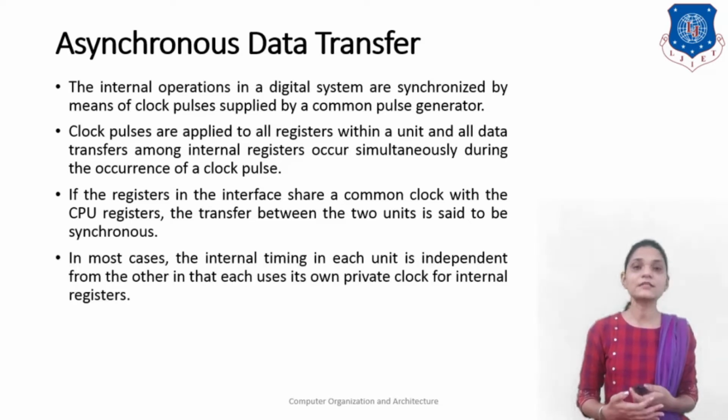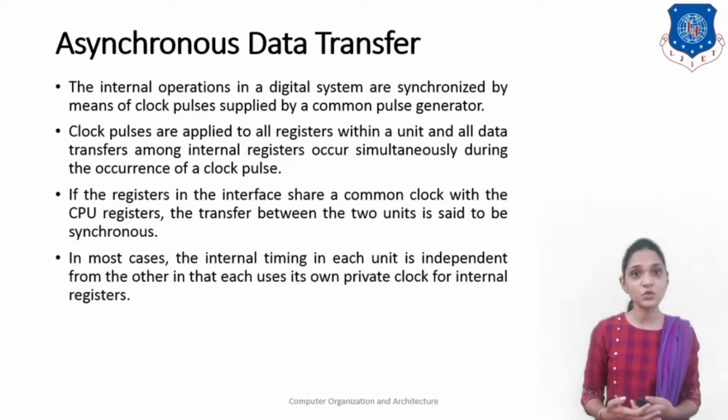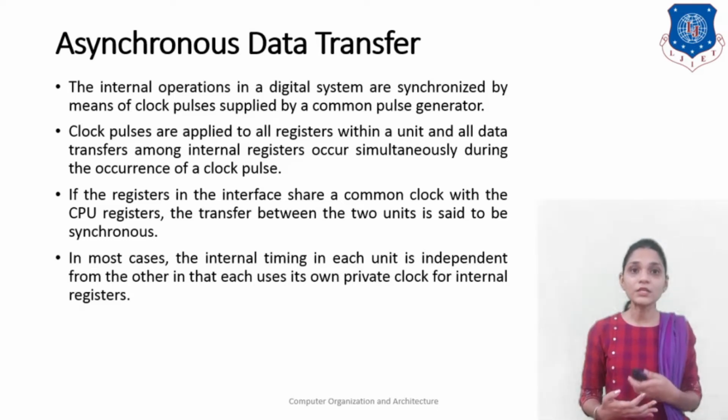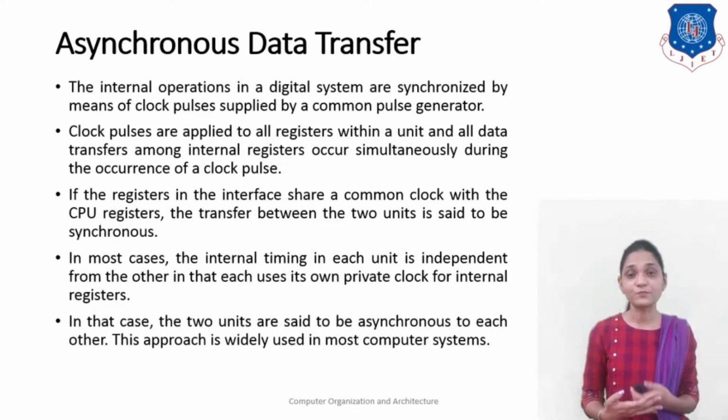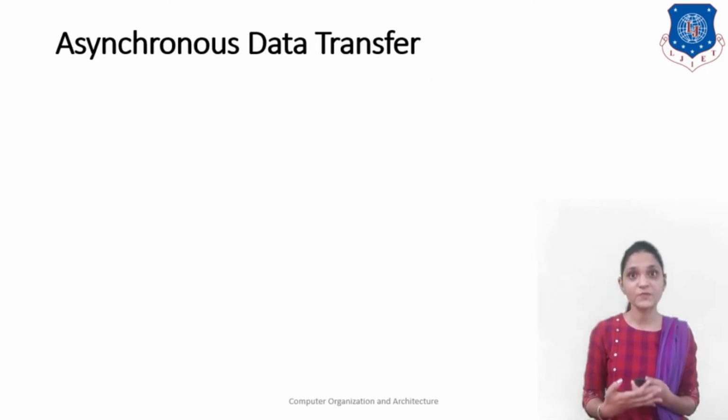But in most cases, the internal timing in each unit is independent from the other unit. Each uses its own private clock for its internal registers. In that case, the two units are said to be asynchronous to each other, and this approach is widely used in common computer systems.